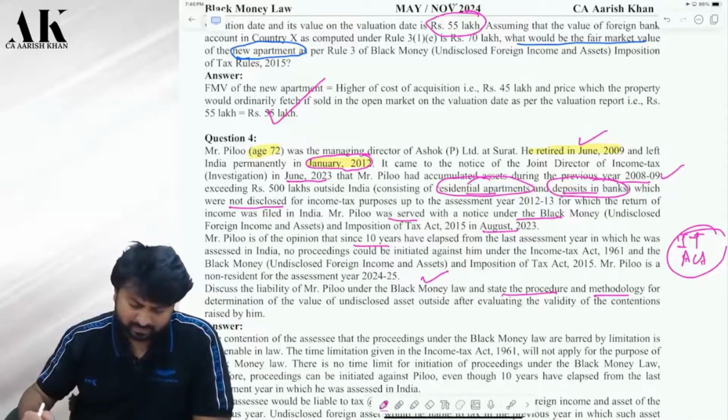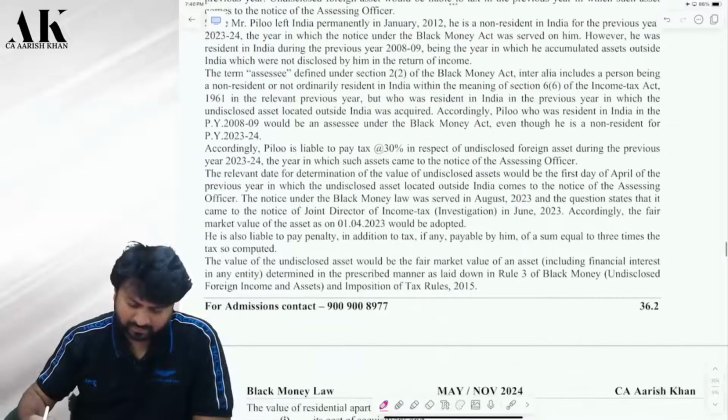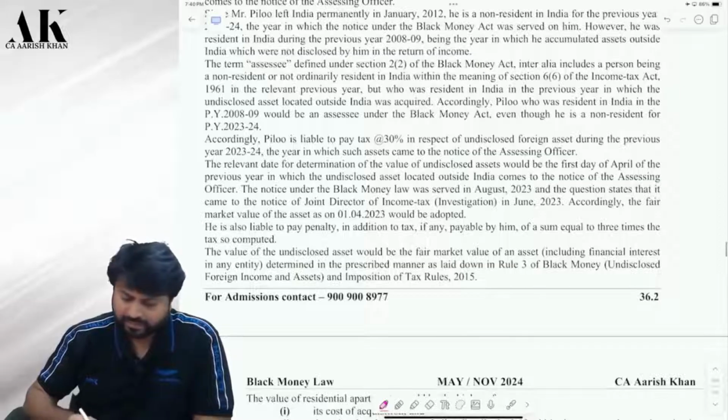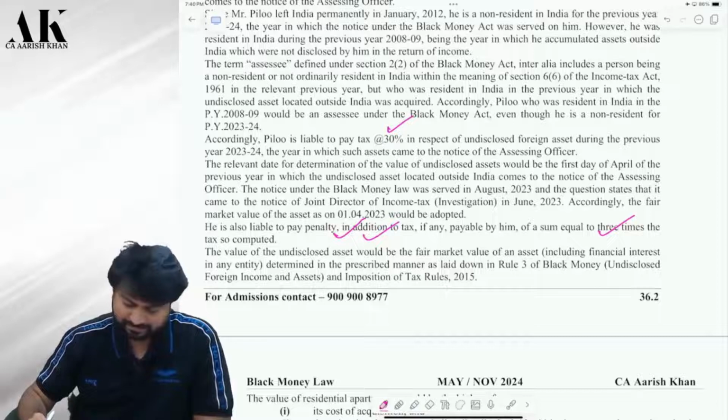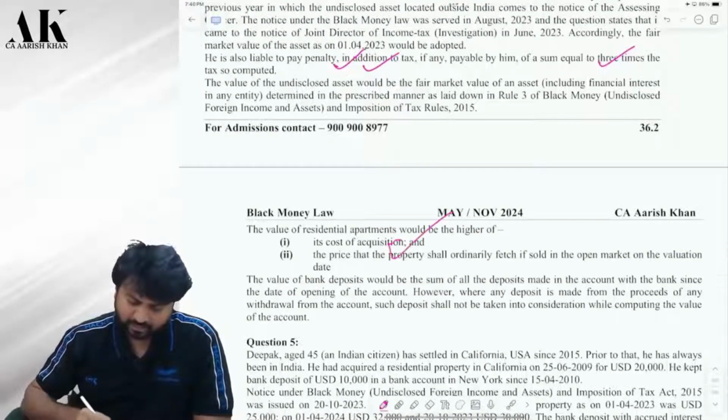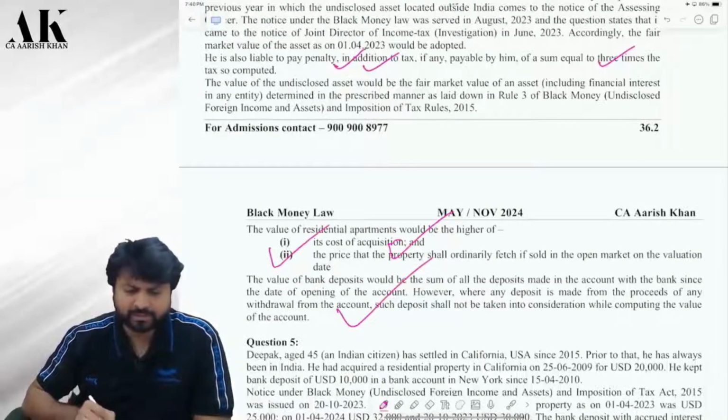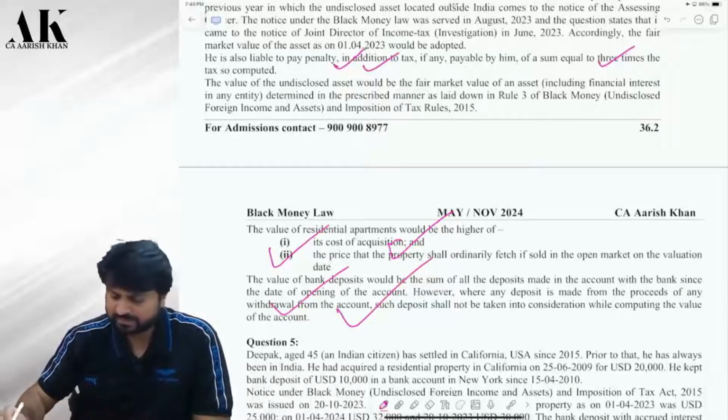We have to write down all those things over here in detail. He'll be liable for 30% tax. He'll be liable for penalty also, of 3 times. Penalty, imprisonment, fine. This is how you are going to value the asset, for residential property like this, for bank account like this. Is it clear?